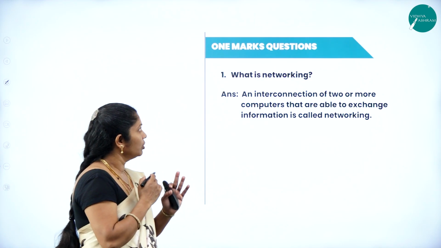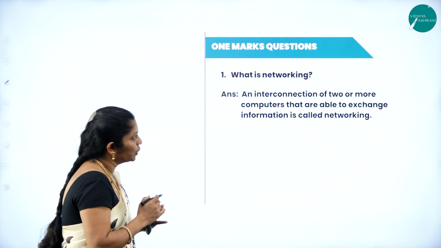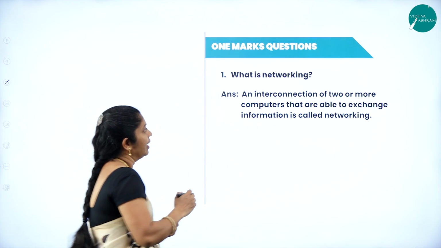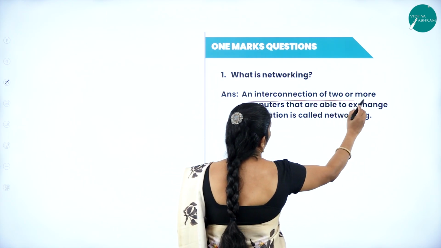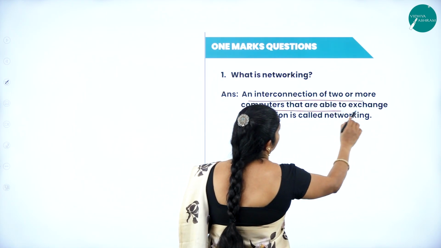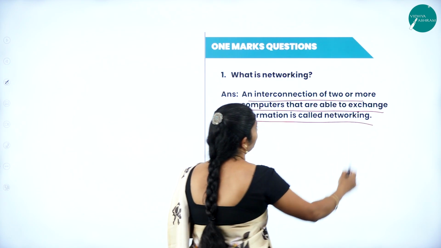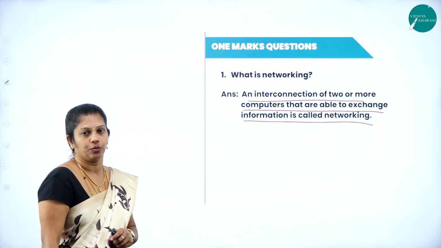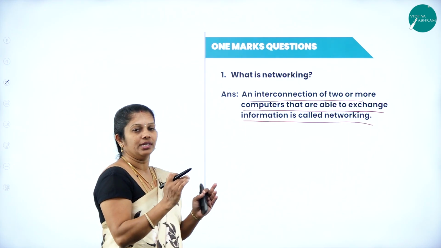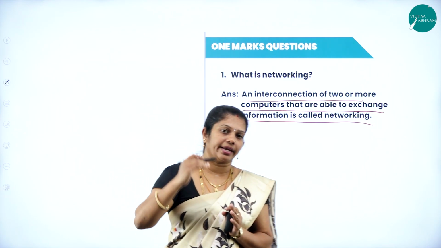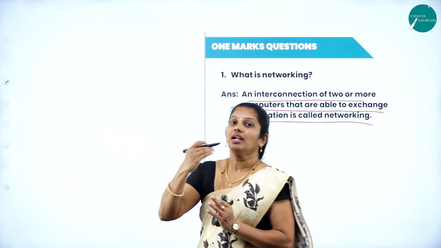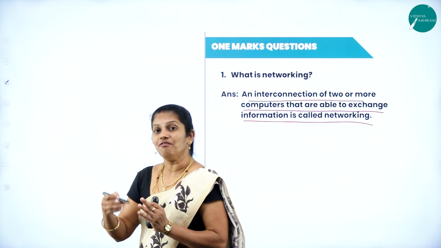When I come to the questions, what is networking? It is the interconnection of 2 or more computers that are able to exchange information, called networking. Consider we have 2 computers or 3 computers that can exchange their data, information, everything.